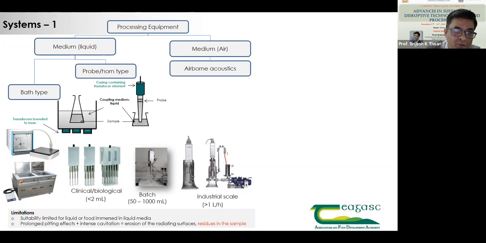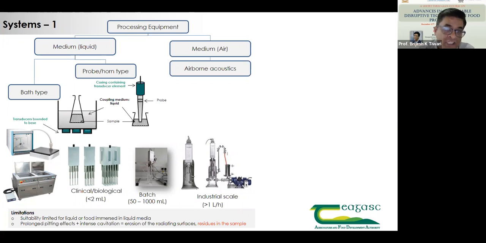Another one is the prolonged pitting effect, or intense cavitation. If you have very high intensity ultrasonic, it may lead to erosion of the probe. So those who are working with the ultrasonic probe system would have seen the small pits that form at the tip of the ultrasonic probe. That is mainly because of excessive use. But it can be assumed that some of those residues of titanium may be leaching into the samples.